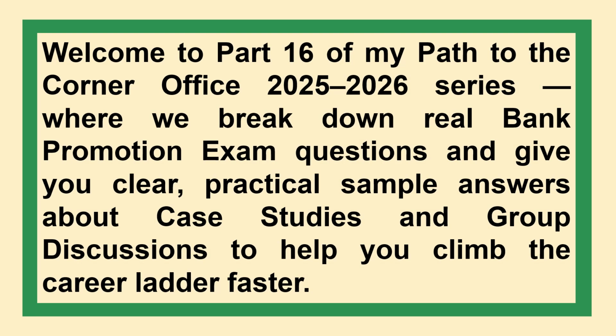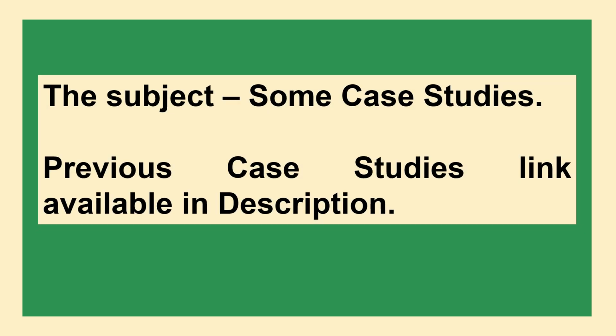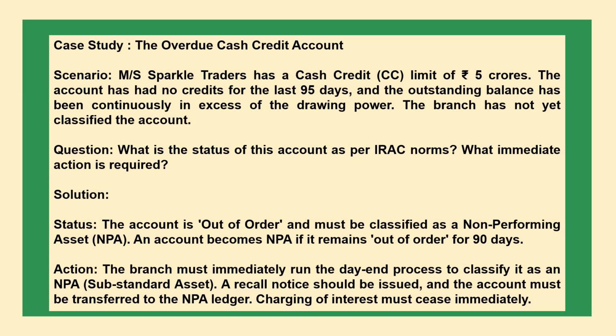Welcome to part 16 of my Path to the Corner Office 2025-2026 series, where we break down real bank promotion exam questions and give you clear, practical sample answers about case studies and group discussions to help you climb the career ladder faster. The subject is about some case studies for today. Previous case studies video links are available in the description. First case study for today is the overdue cash credit account scenario.